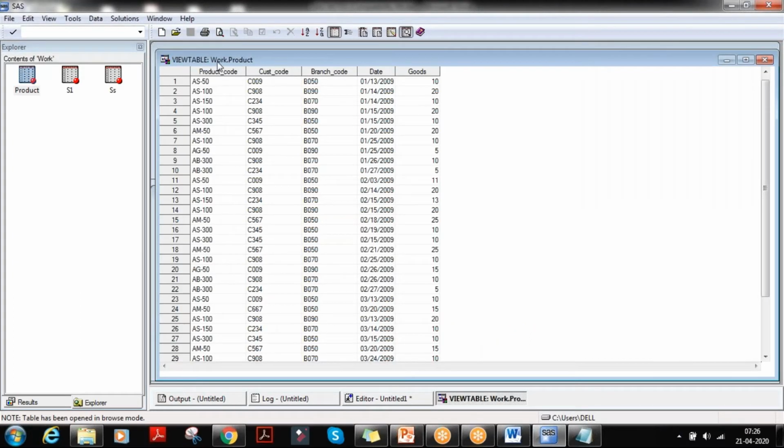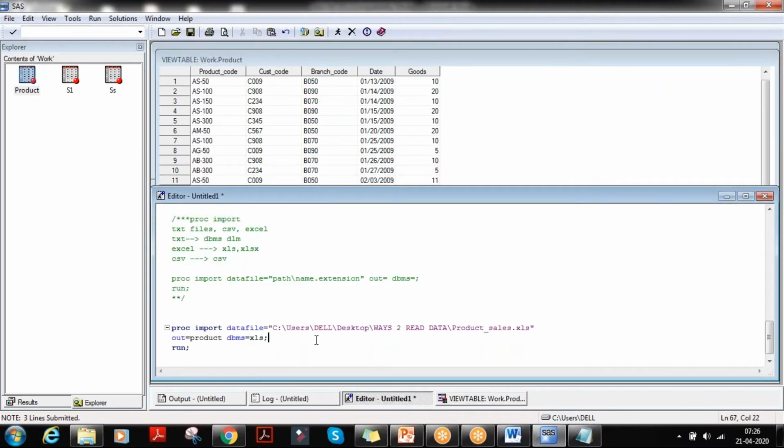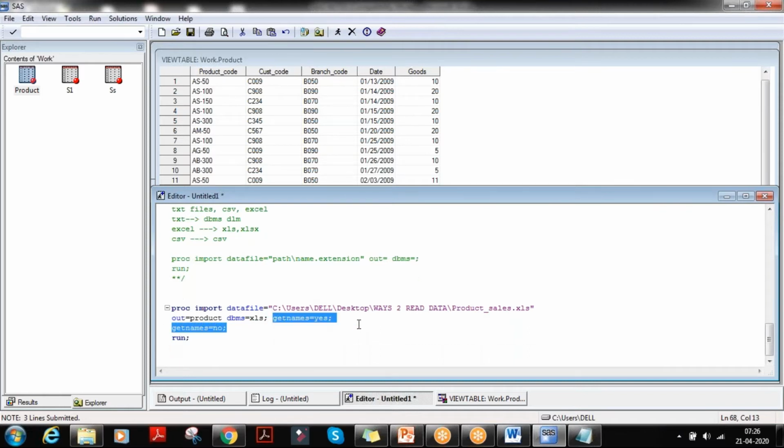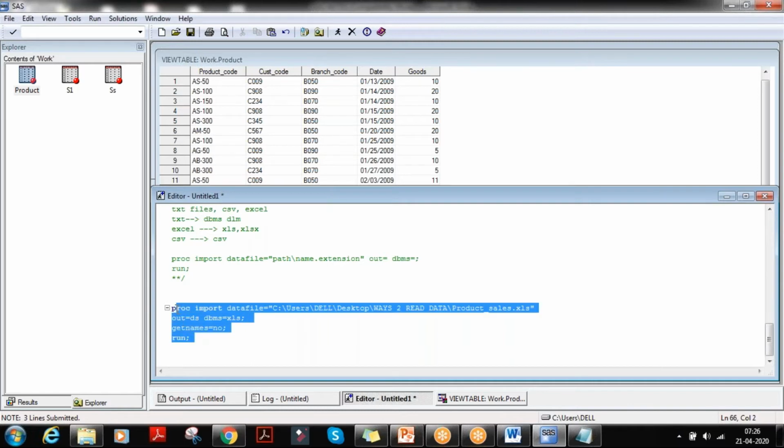By default, there is something called getnames. So when you write getnames equal to yes, or getnames equal to no, we can write anyone. Getnames equal to yes is nothing but we get the names of the variables: product underscore code, customer underscore code, branch underscore code, date and goods, by default. But sometimes we don't want the variable names. So what I need to do, I'll just rename this, and run this with getnames equal to no.